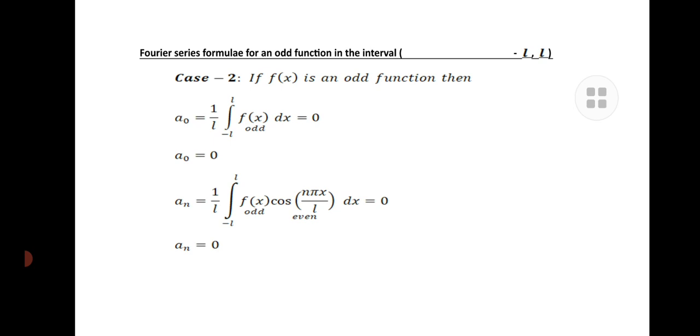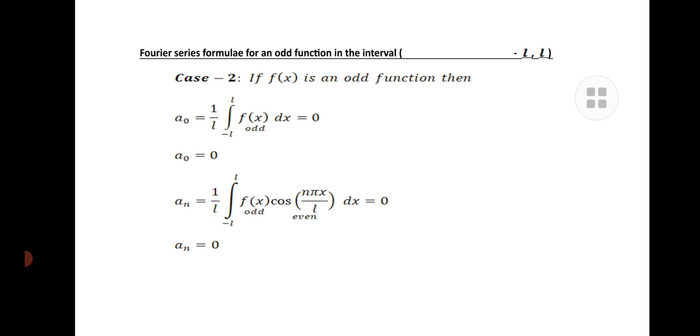For the second case, if the function is odd, the a0 is 0 because f of x is odd. Already they are given in the splitting terms. And an contains two functions, one is an odd function and the other is an even function. Using the property, the product of an odd and an even function is odd, and if the function is odd, we know that the integral value is 0.